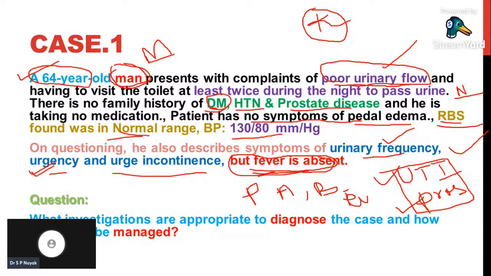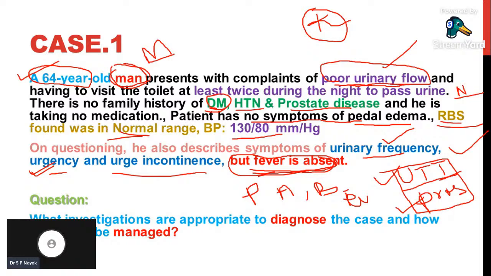So here the patient is not having fever, not having body pains. So the symptoms of urinary tract infection are not seen. So what can we suspect with the symptoms in this patient? We can suspect that the patient may have prostate disorder.